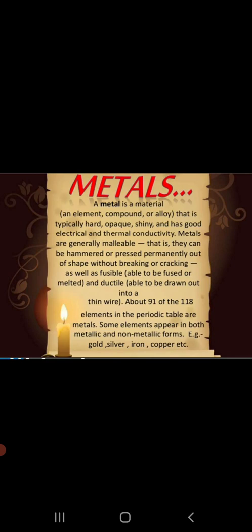Like gold and aluminium, they are very less reactive metals. So they occur in the free state. Whereas the elements which are highly reactive, they combine with some other element, so they occur in combined state. As they are highly reactive, they react with the other elements and occur in the combined state.